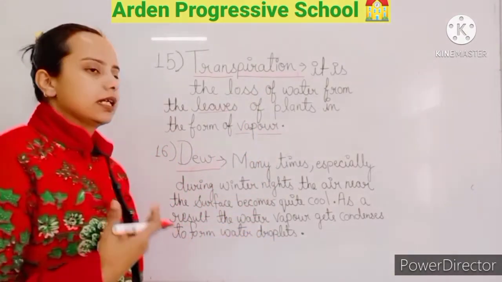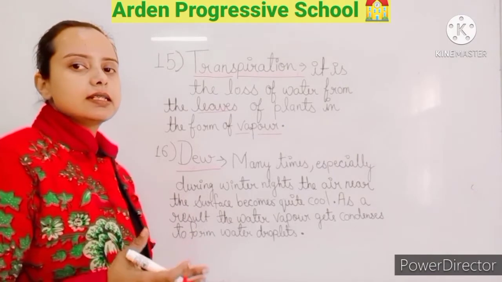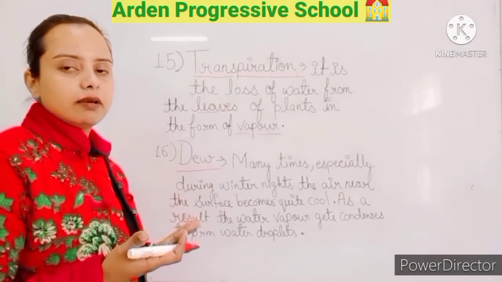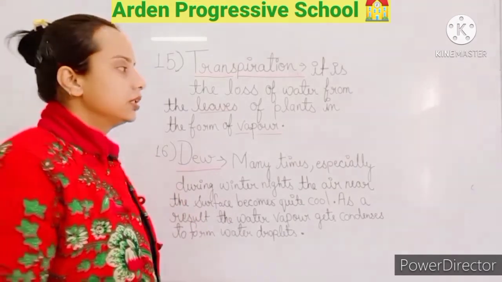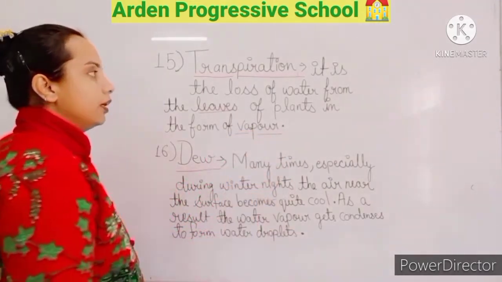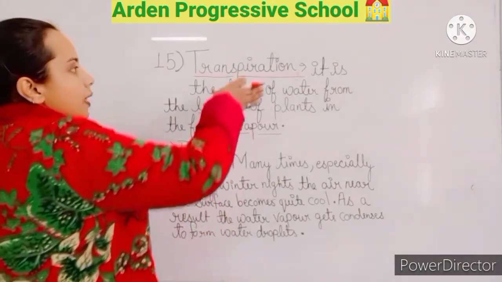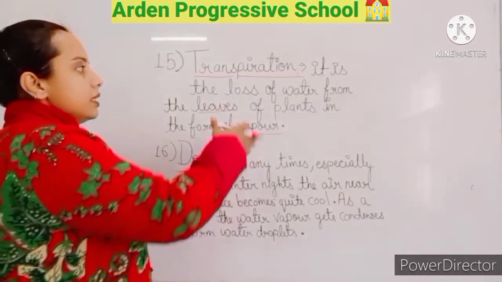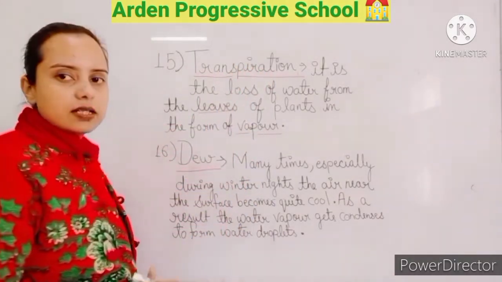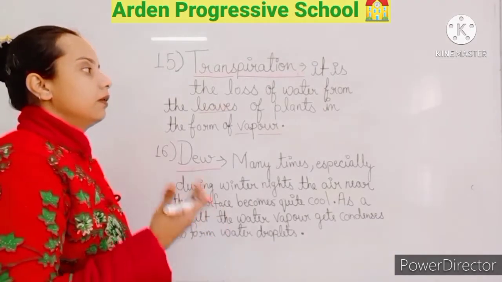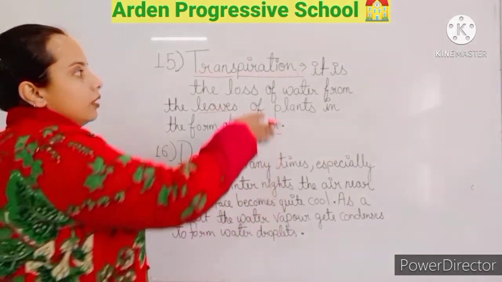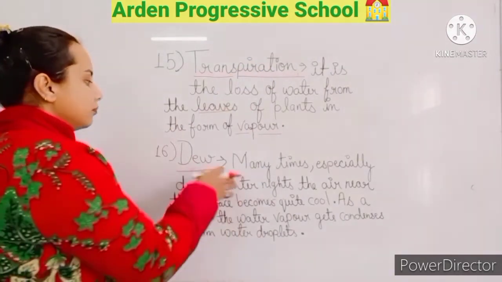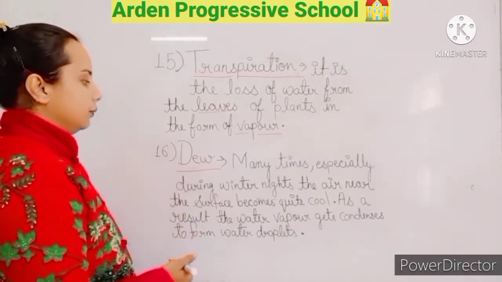I explained to you that every time the water is getting evaporated. From the sea, when the water gets evaporated, it is known as evaporation. And if the water gets evaporated from the leaves of the plant, then it is known as transpiration.